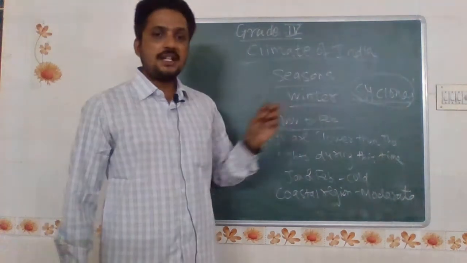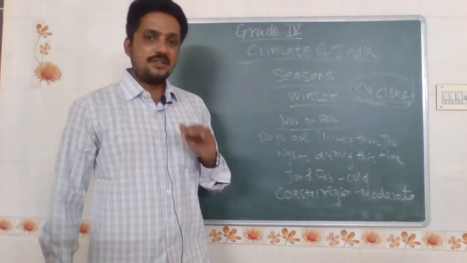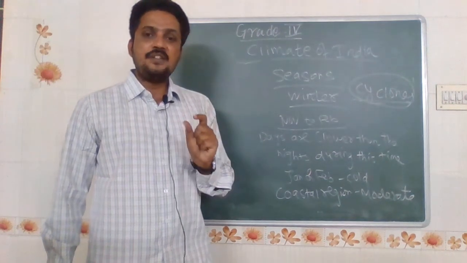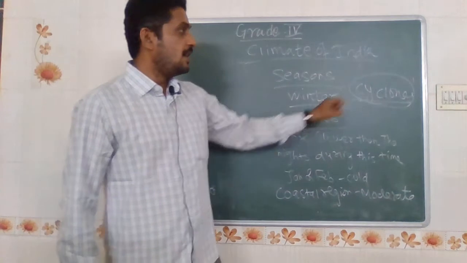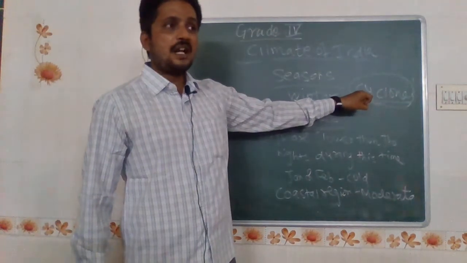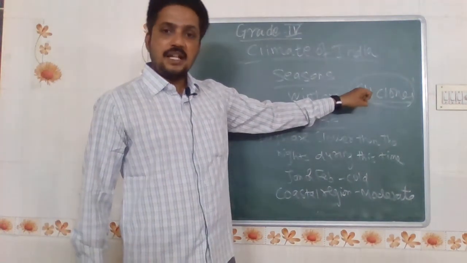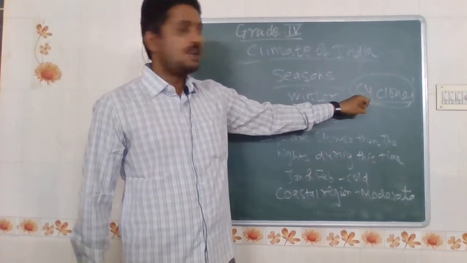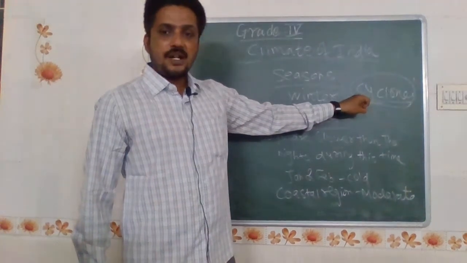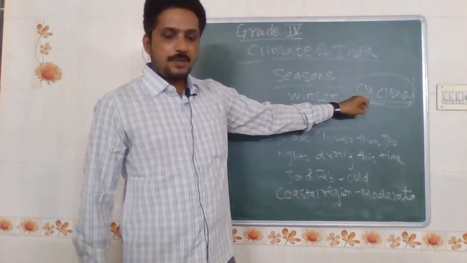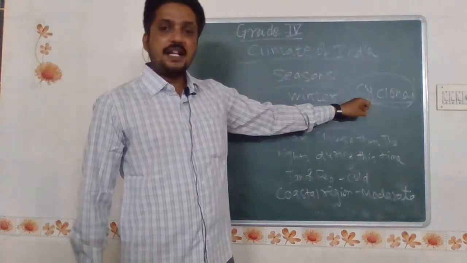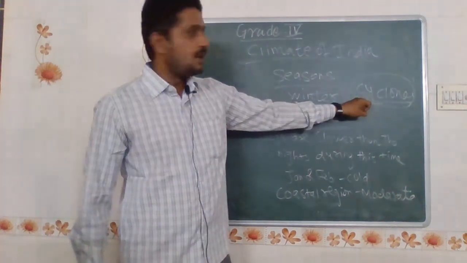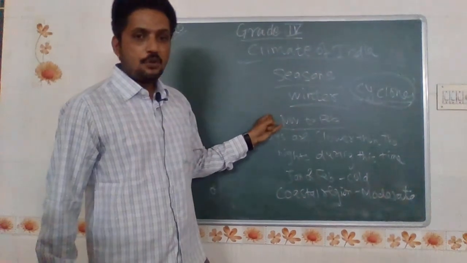So per year, a maximum of 6 to 7 cyclones will be formed, and for each and every cyclone the meteorological department will give a specific name. At the time of a cyclone, heavy rainfall will be there. Not only in coastal regions, in some other regions also, cyclones cause heavy rainfall and heavy wind blowing. Okay, this is the winter season, which starts from November to February.